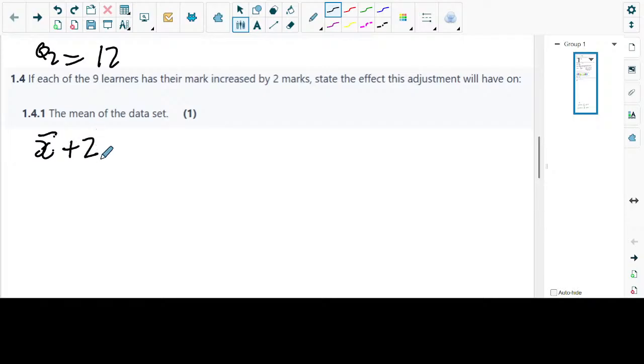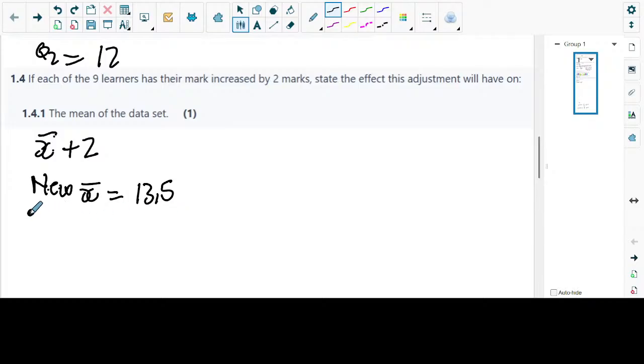the new x-bar is going to be given by 13.5. Okay, so we had 11.5 before.